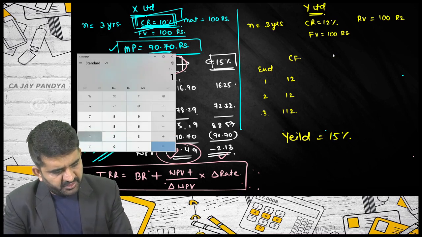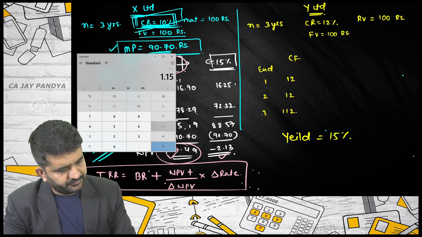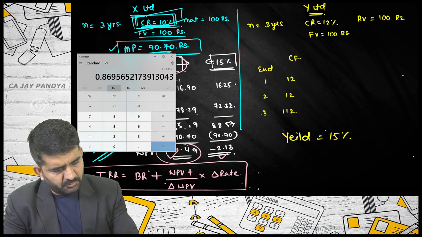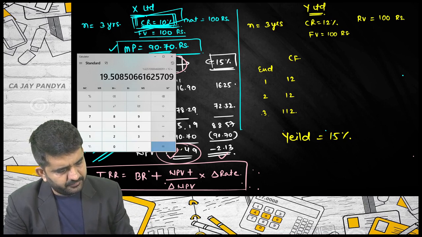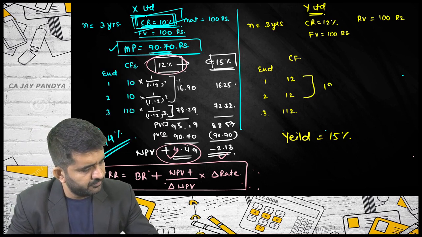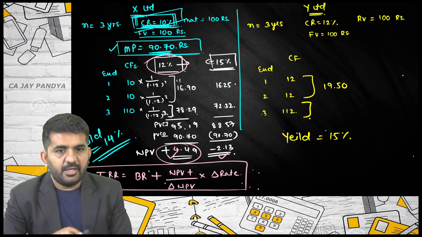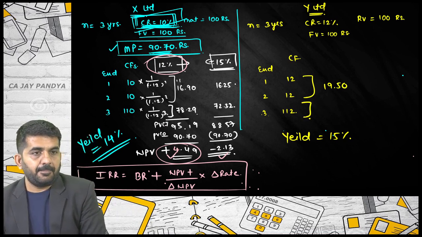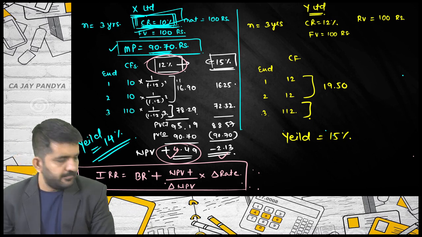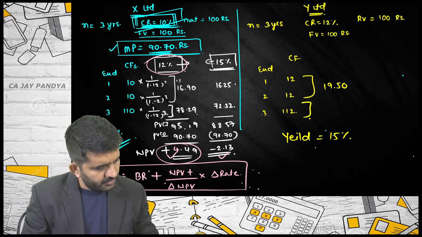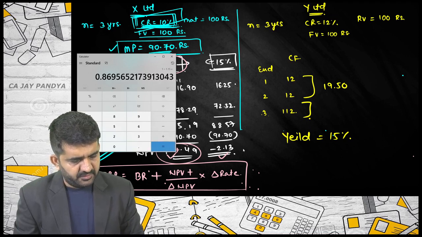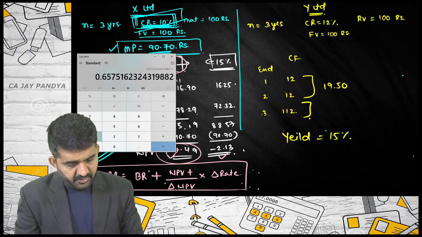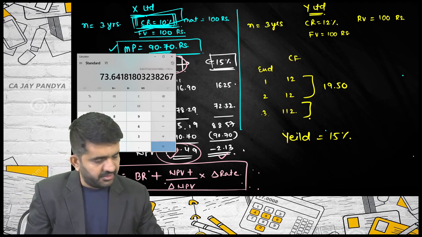How to find out the cost? 1 divided by 1.15 is equal to M plus MRC multiplied by 12 is 19.50, and this will be one divided by 1.15 multiplied by 112 is equal to 73.64.